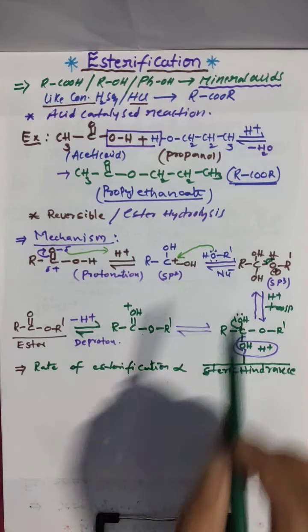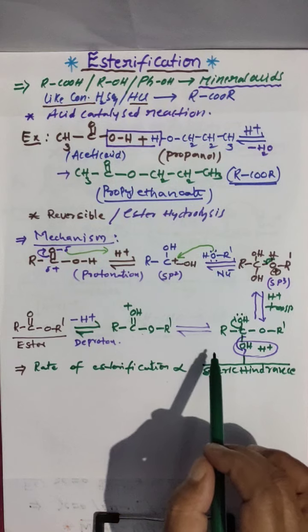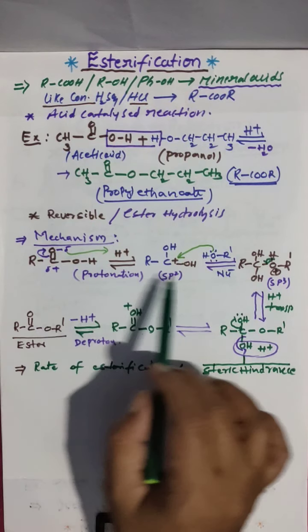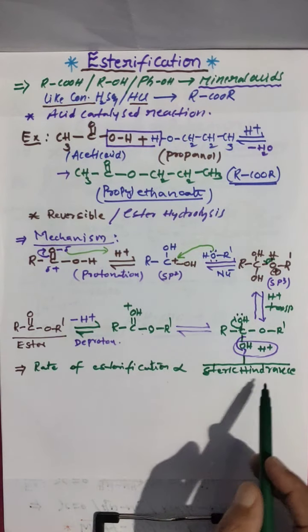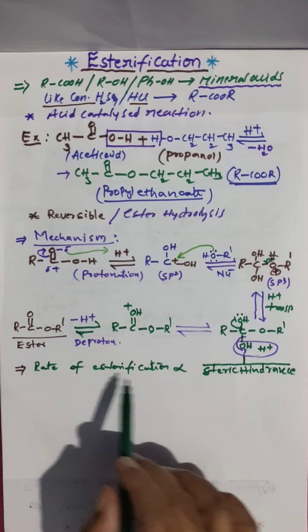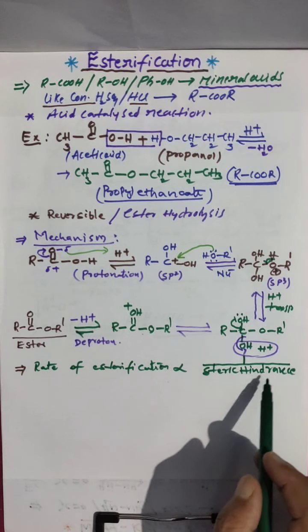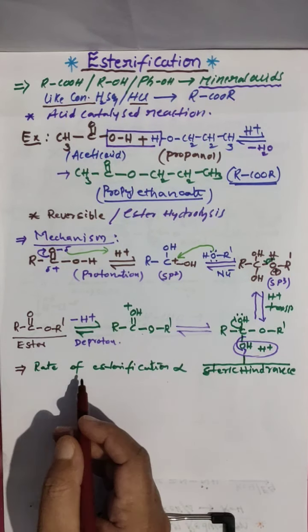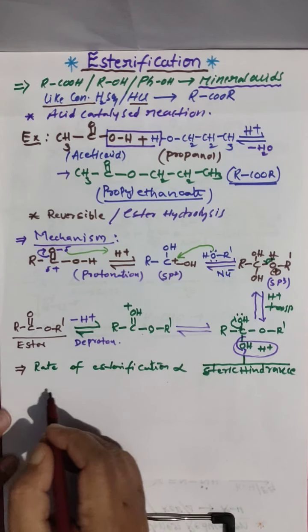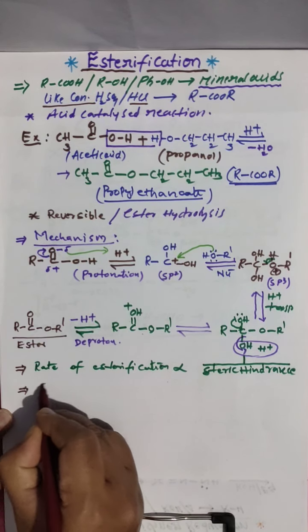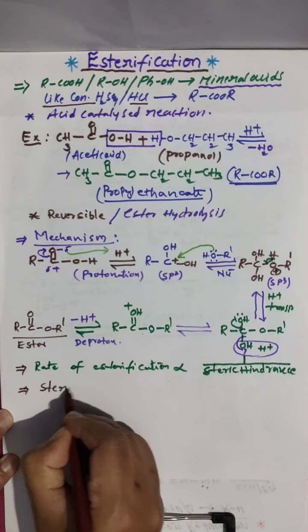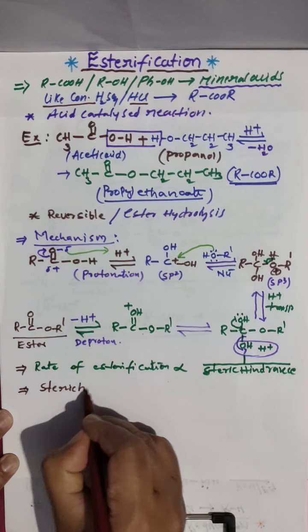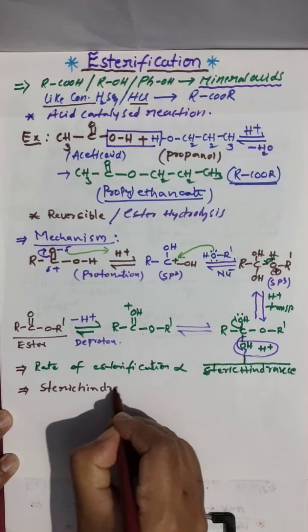Rate of esterification, meaning formation of ester from carboxylic acid and alcohol, depends on steric hindrance. Rate of esterification is inversely proportional to steric hindrance. And what is meant by steric hindrance?